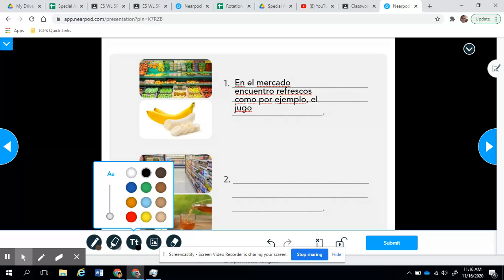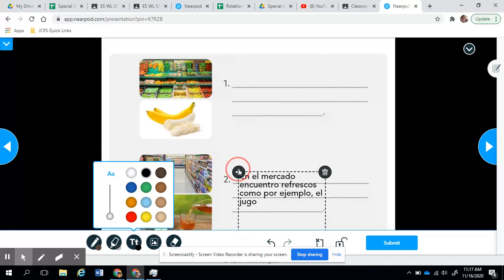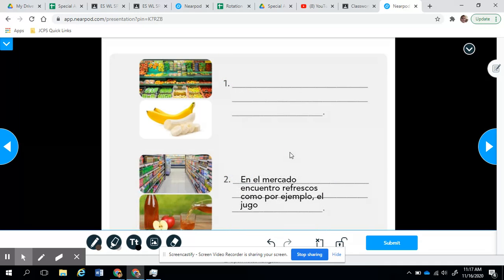Let me redo this. So I think I can move it now. Yeah, there we go. So this one is here. En el mercado encuentro refrescos como por ejemplo el jugo. So this one is there.